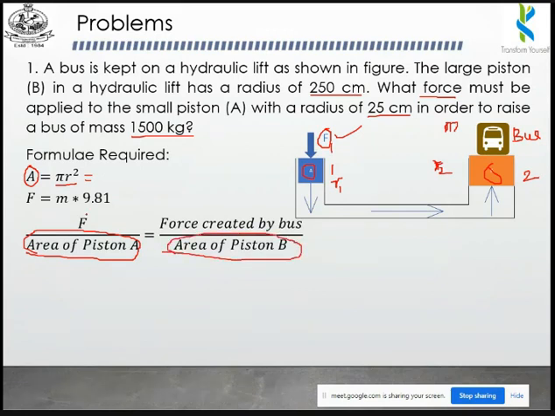Actually, you have to find this particular force, right? So you need to find the value of F2. F2 is needed for this problem. The basic formula for force is mass into acceleration due to gravity. You know the mass of the vehicle, so you can apply this mass here and find the value of F2. So first find the values of F2, A1 and A2. Tell me the answers.